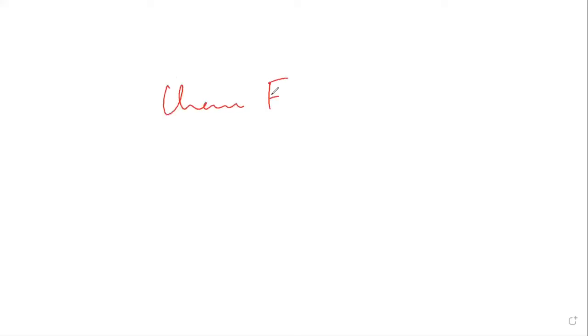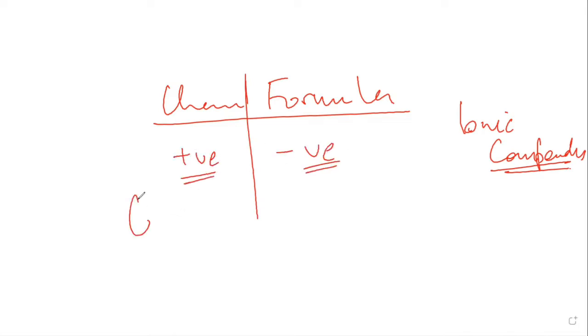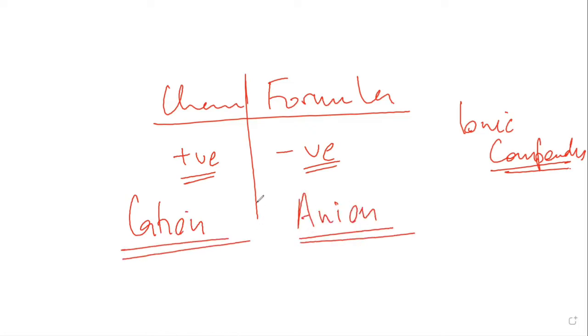Now, another thing that you need to understand is the chemical formula, and I'll focus on the ionic compounds because they are a bit easy to understand, and you'll understand why. Any chemical formula would have two parts. The first part would be positive, the second would be negative. What it implies is that the cation will come first and the anion will come later. Mr. Satya, any doubt? No, sir.